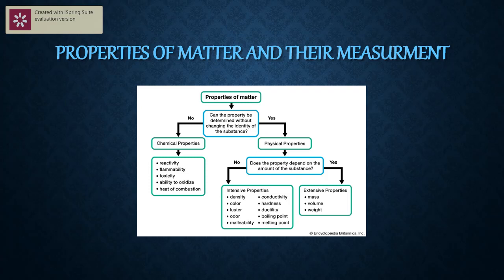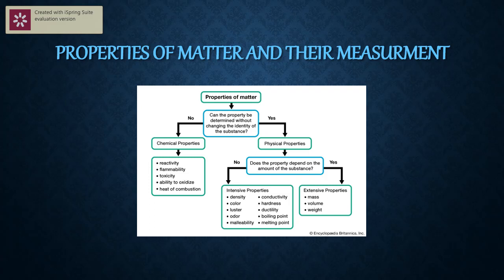For example, 1 kilo of silver behaves differently from one atom of silver. So mass plays a very important role. Amount plays a very important role. Therefore, if it depends on the amount of substance, then they are called extensive properties. Whereas if you say no to the statement, does the property depend on the amount of the substance? If it is no, then it is called what?